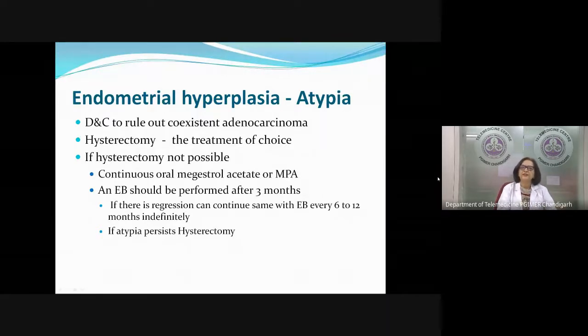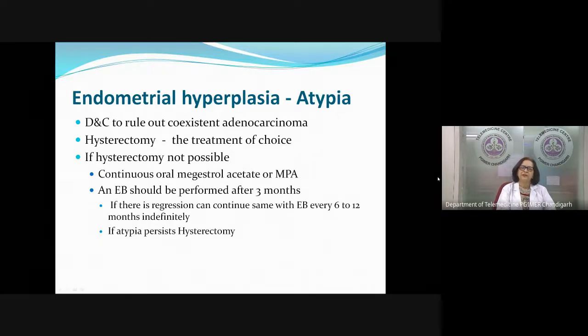So in these patients with atypia, hysterectomy is the treatment of choice. Why? Because there can be a coexistent adenocarcinoma. Number 2, this atypia can progress into endometrial carcinoma. And number 3, these patients usually do not respond to hormonal treatment. So you have 3 good reasons that straight away hysterectomy should be done.